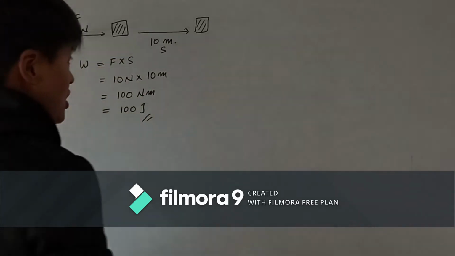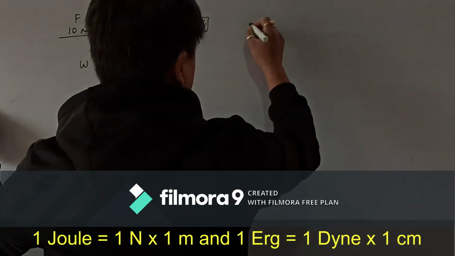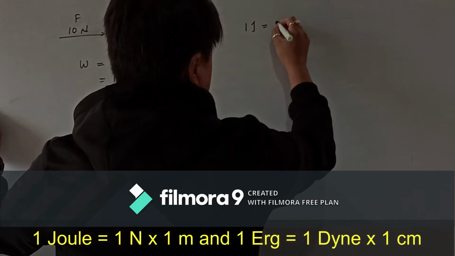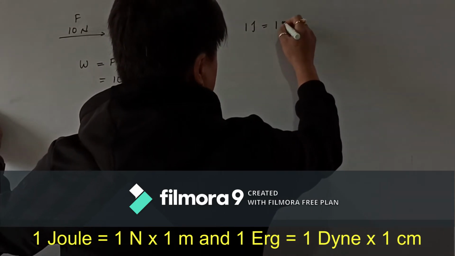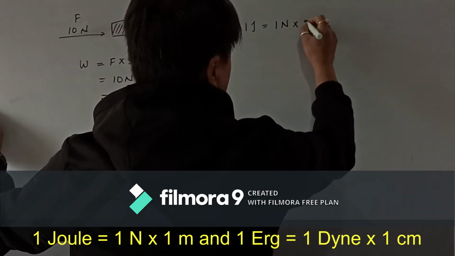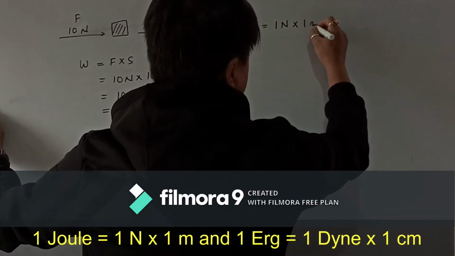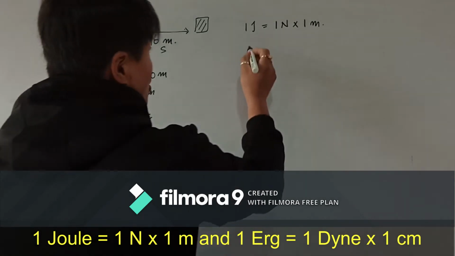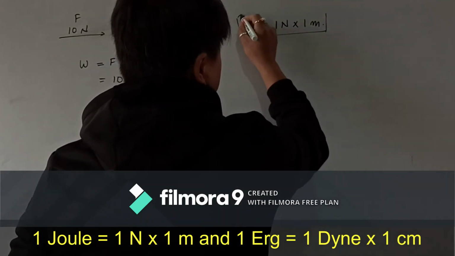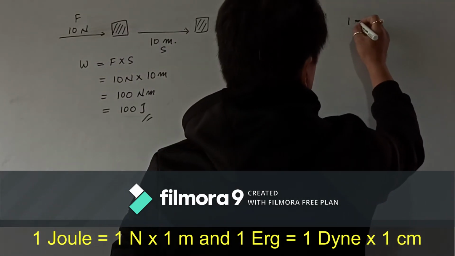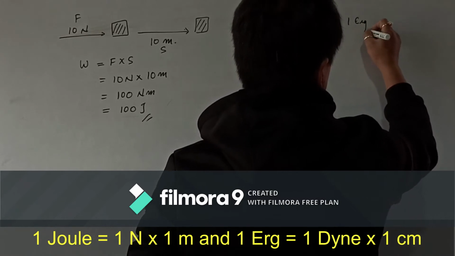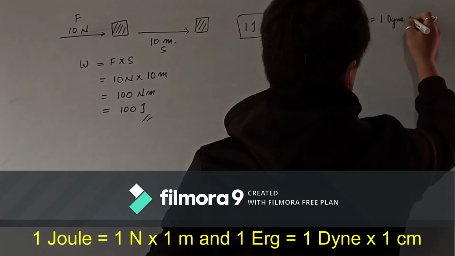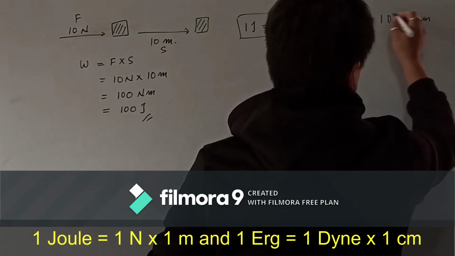Okay. So we have also written that 1 joule is equal to 1 Newton into 1 meter, or 1 erg is equal to 1 Dyne into 1 centimeter.